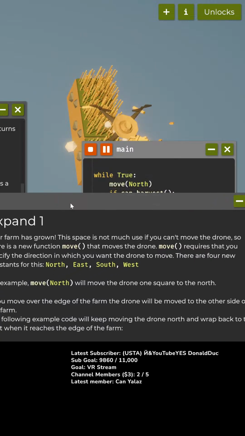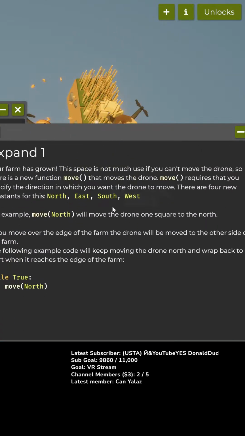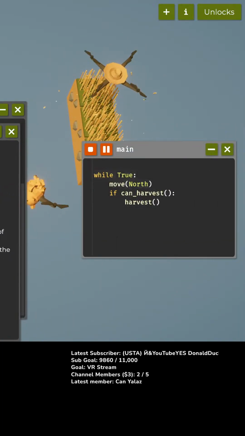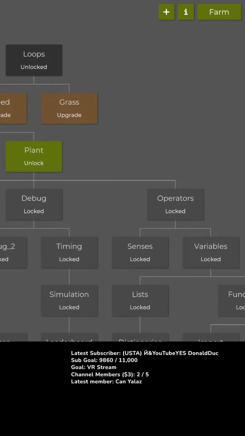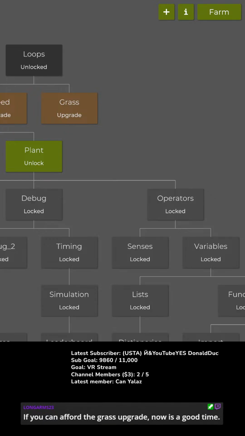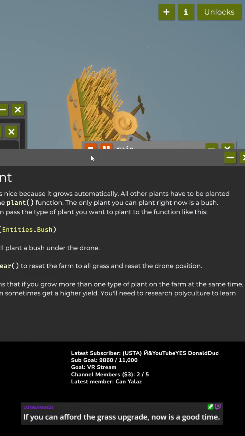Alrighty. Now let's keep reading about expanding my farm. Okay, that's all there is about expanding the farm. Now let's look at our unlocks. Expand. Ooh, this also clears the farm. Unlock cost 20. Okay, and I can also unlock planting. Let's unlock planting. Plant.